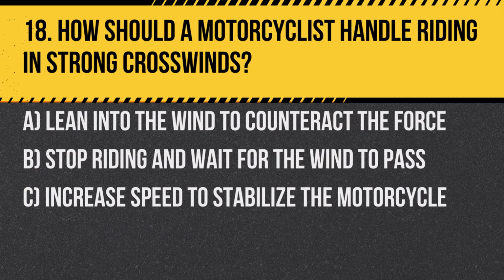Question 18. How should a motorcyclist handle riding in strong crosswinds? A. Lean into the wind to counteract the force. B. Stop riding and wait for the wind to pass. C. Increase speed to stabilize the motorcycle. Answer: A. Lean into the wind to counteract the force, maintain balance and control of the motorcycle.